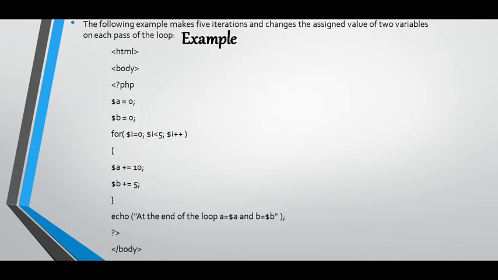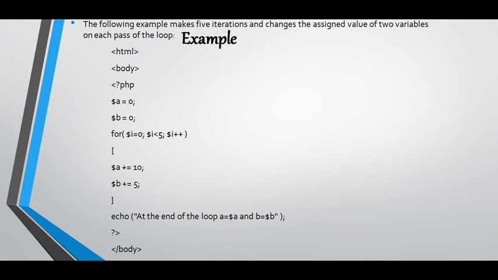A small example for your reference. See here, this is a small PHP code. I have created two variables here, one is A, another one is B. Both variable values are 0. See the for loop: I is equal to 0, I less than 5, I plus plus. A and B should be added by 10 and 5 respectively.